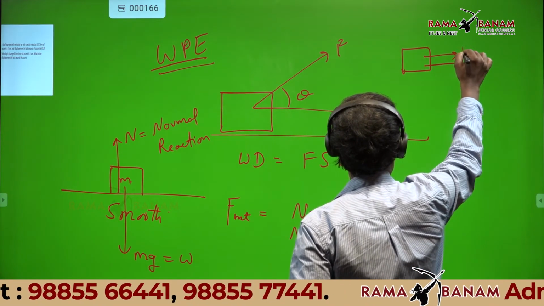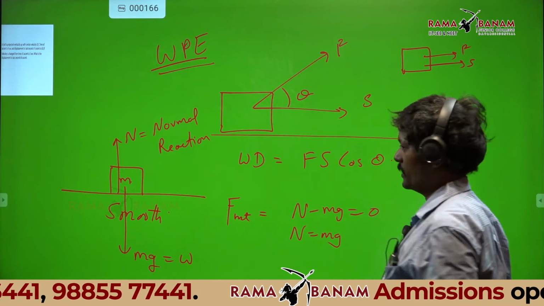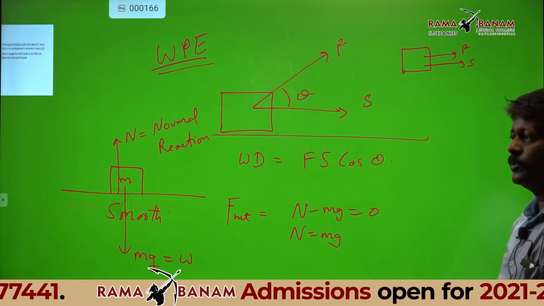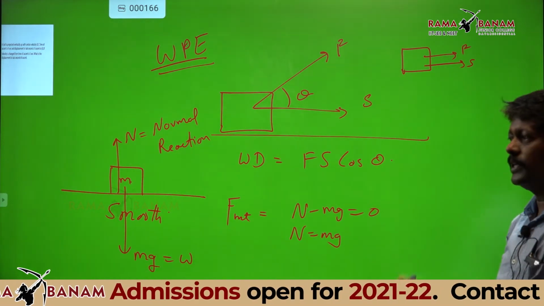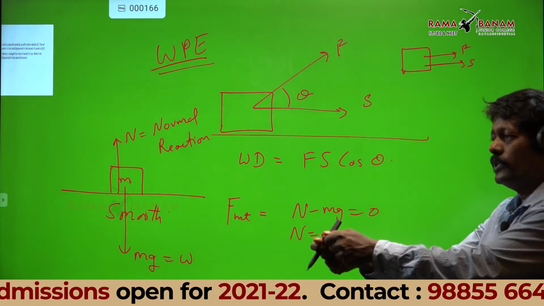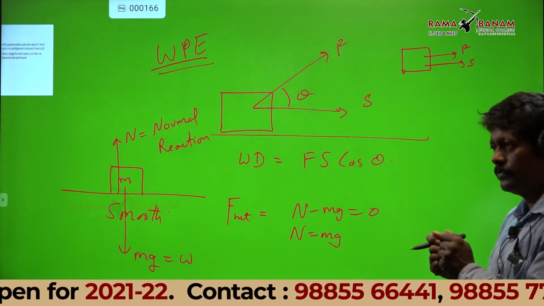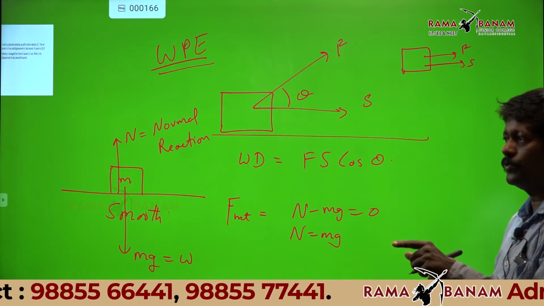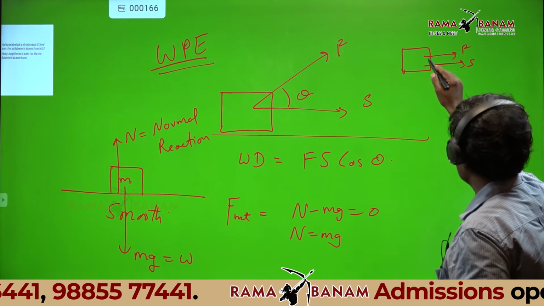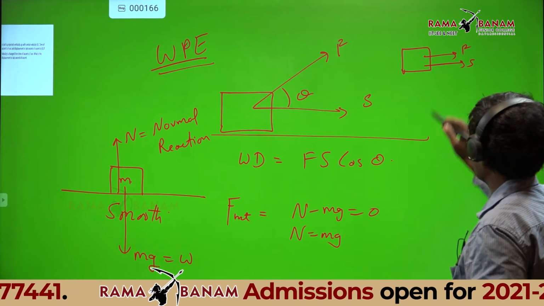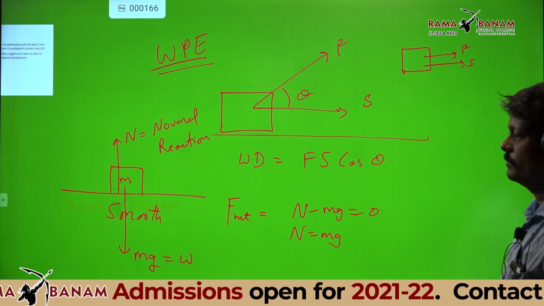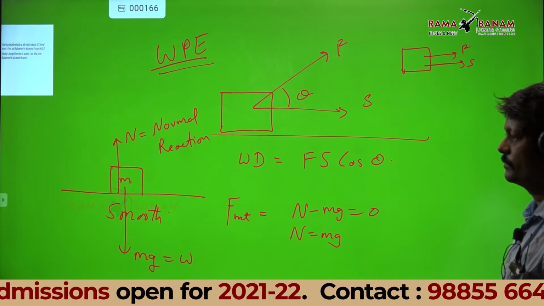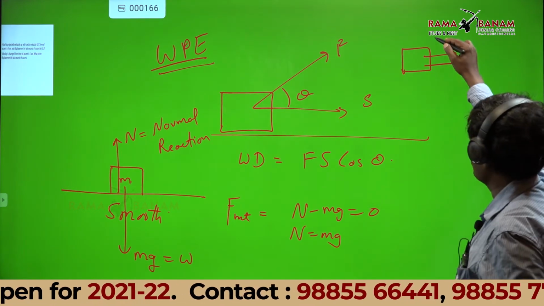That means up to your 9th standard you have taken force and displacement in the same direction. You assumed that always the body is moving in the direction of force. Then what is the angle between the force vector and the displacement vector? Zero.